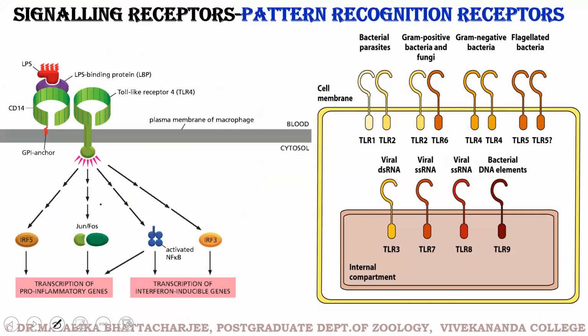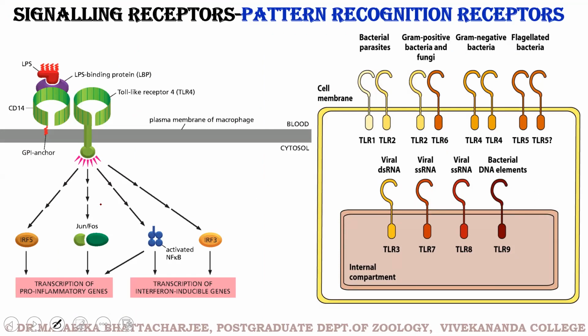This is one of a specific category of receptors known as the pattern recognition receptors. These receptors are present on the immune cells of our body. Not all immune cells of our body contain them. I think you have this basic idea that the immune system of our body is divided into innate immunity and adaptive immunity.